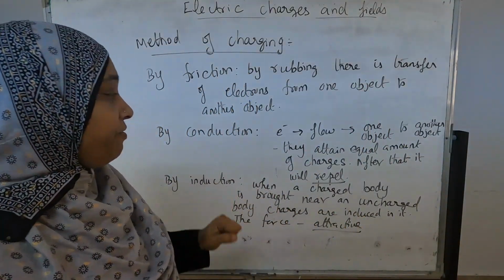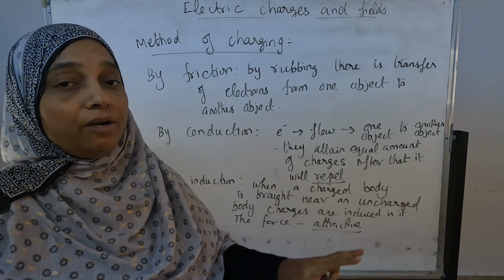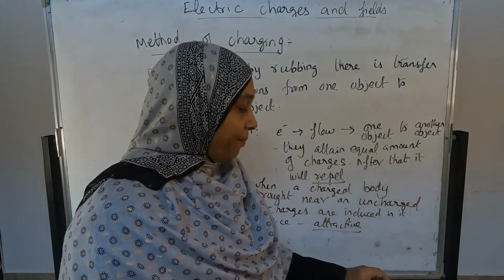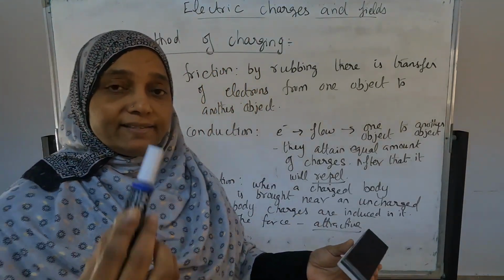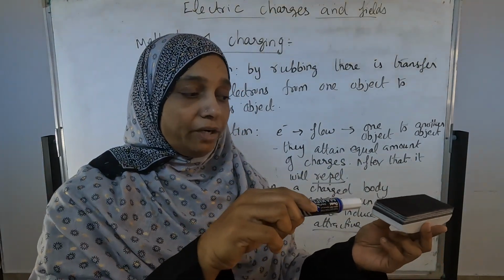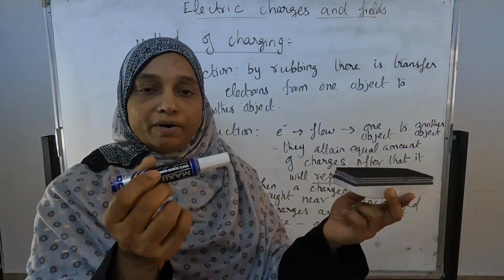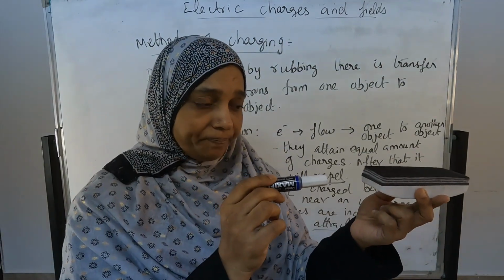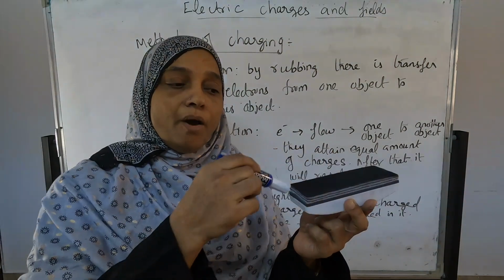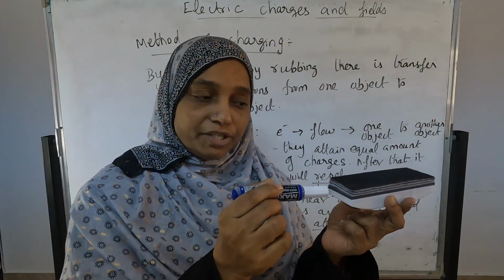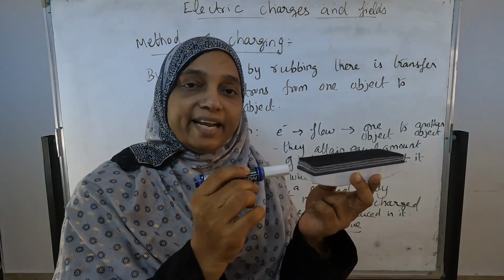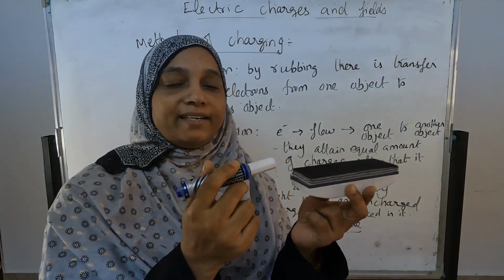But for induction, it is the reverse of conduction. What is it doing? When I am coming, it is not touching also. I am bringing a charged rod near an uncharged body. Maybe if I bring a positive charge near that, there is no need to touch. Induction means even if I keep some small distance like this, what are the charges? Now I bring the positive charge near, and all the negative charge comes close to this one. So positive and negative, opposite charges are attracting.